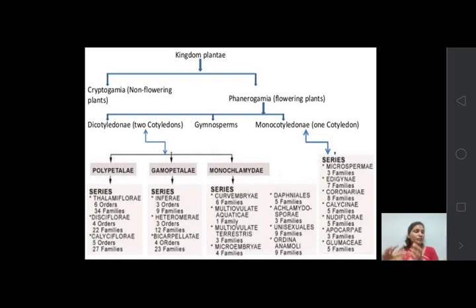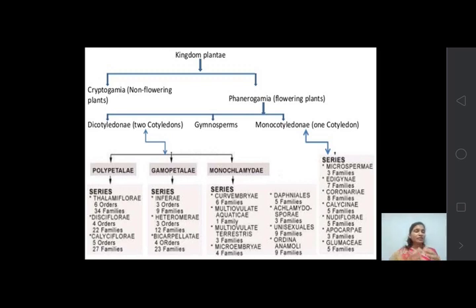Flowering plants are known as phanerogams, and non-flowering plants are known as cryptogams.